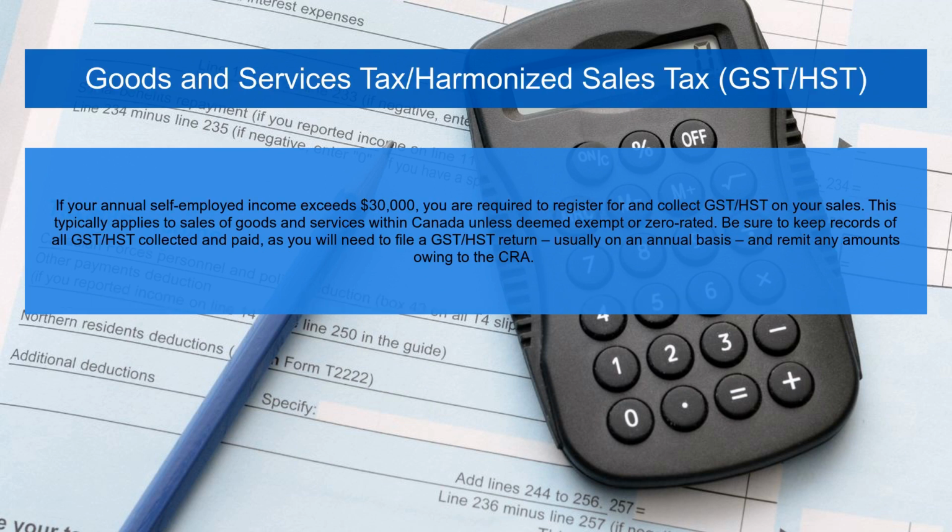If your annual self-employed income exceeds $30,000, you are required to register for and collect GST/HST on your sales. This typically applies to sales of goods and services within Canada unless deemed exempt or zero-rated. Be sure to keep records of all GST/HST collected and paid, as you will need to file a GST/HST return, usually on an annual basis, and remit any amounts owing to the CRA.